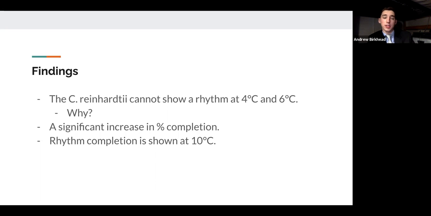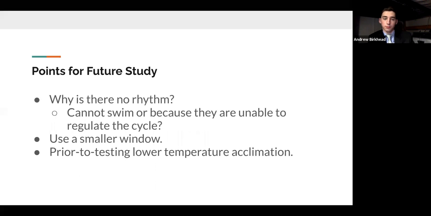There was a significant increase in rhythm completion percentage at 8 degrees, as you previously saw in the graphs. Rhythm completion was shown at 10 degrees Celsius in most cases, 100%. So why was there no rhythm? Either they cannot swim or they're unable to regulate the cycle. That's a point for future study. We definitely want to look at the organism under a microscope at low temperatures and see if it's swimming. That will make our results more or less significant.